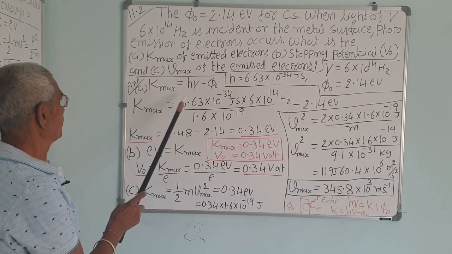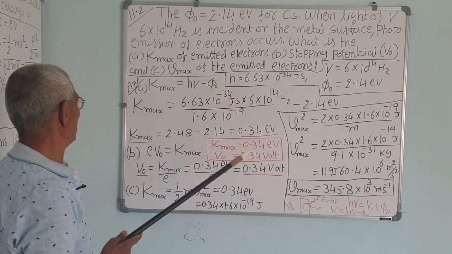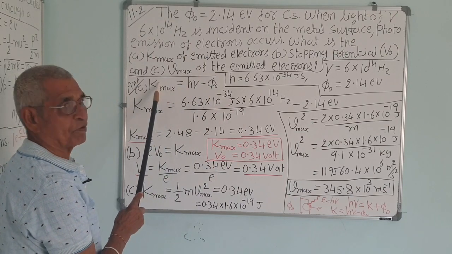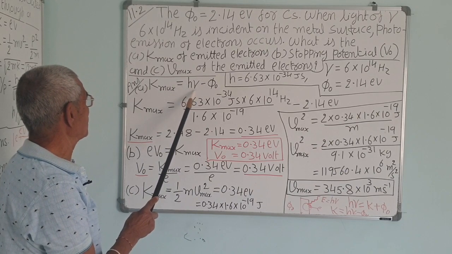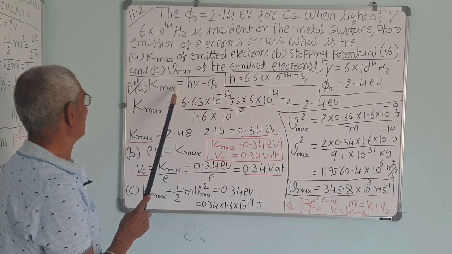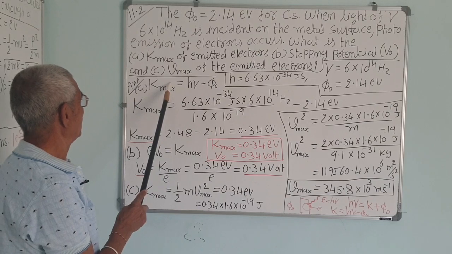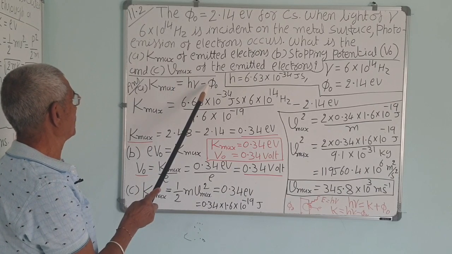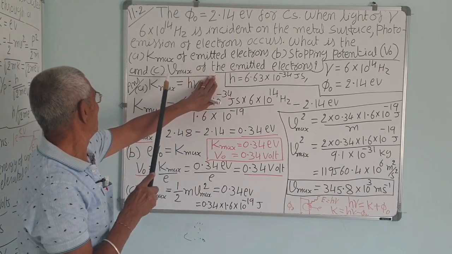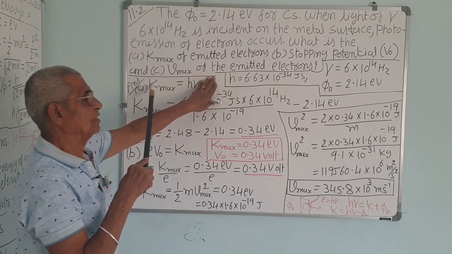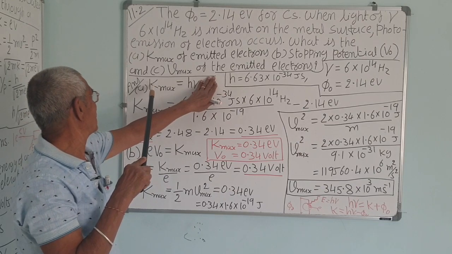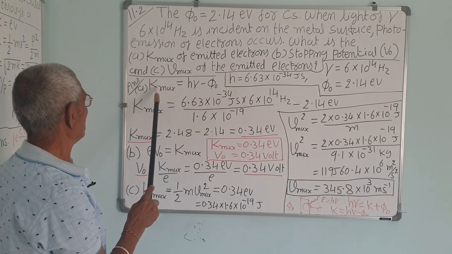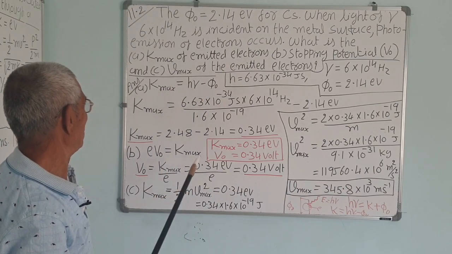So K maximum is equal to h nu minus phi 0, or K maximum plus phi 0 on the left side is h nu. h nu is the total energy. Part of the energy will be used to remove the electron from the cesium atom, that is phi 0. The remaining extra energy will impart kinetic energy. So kinetic energy plus phi 0 is equal to h nu, or kinetic energy is h nu minus phi 0.